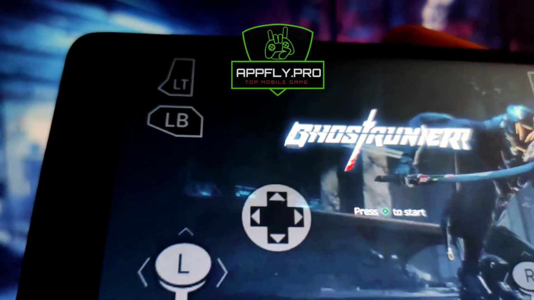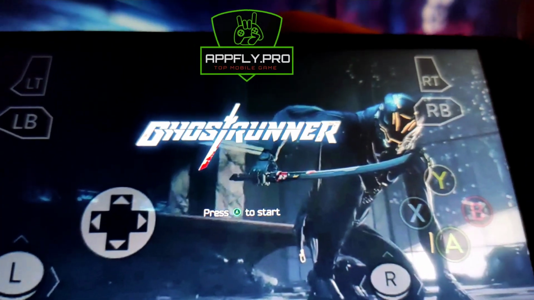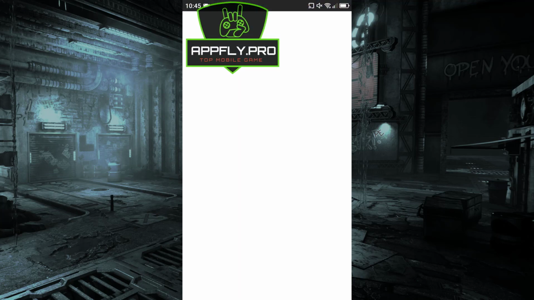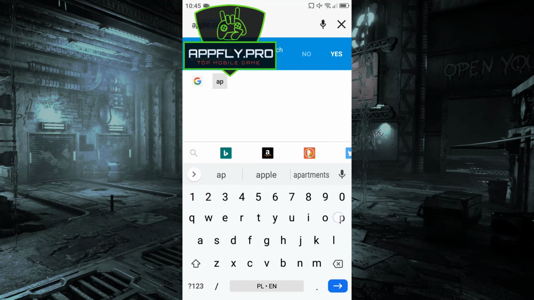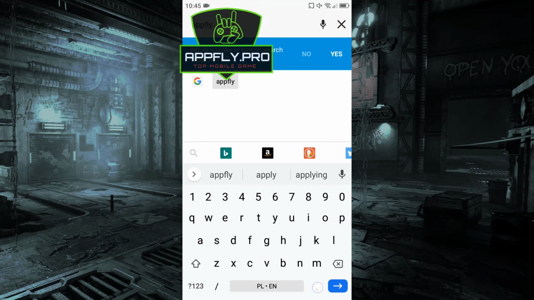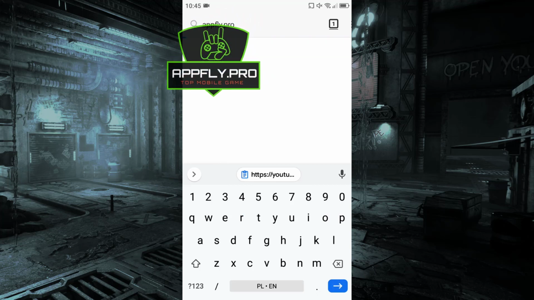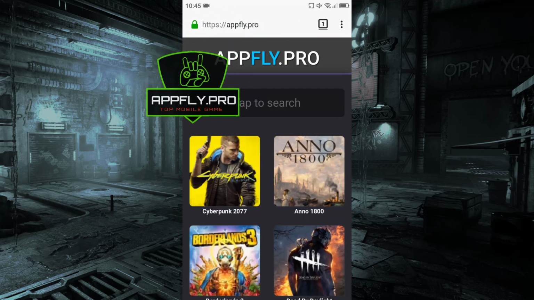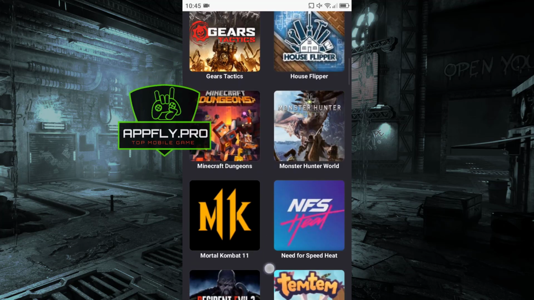Let's get started. Now jump to mobile screen recording for better video quality. Launch your web browser and go to appflight.pro and find your game. As you can see, you will find many great mobile games on this website. Find your game and go to the next step.